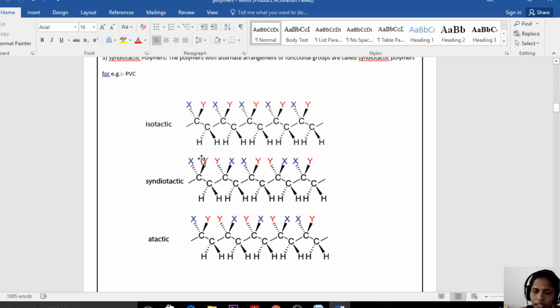Sometimes Y is at the right side or the left side, even X is arranged in a disorderly manner on the polymer chain. But in this other polymer, see here, one is at the right, left, right, left. So these are arranged in an alternating manner.